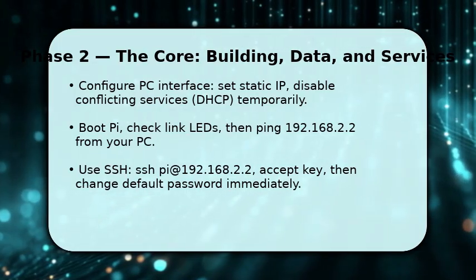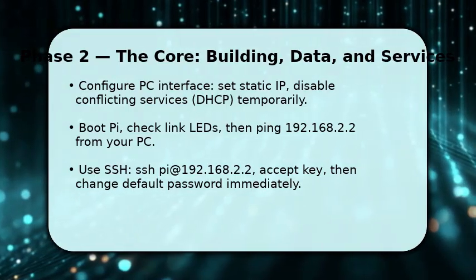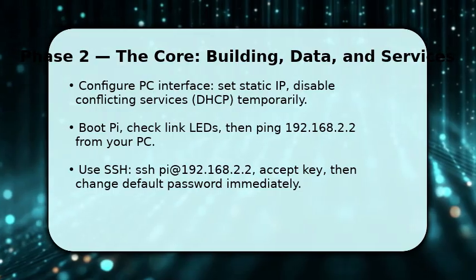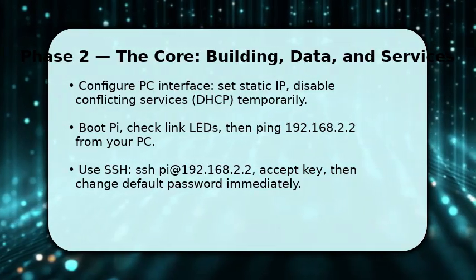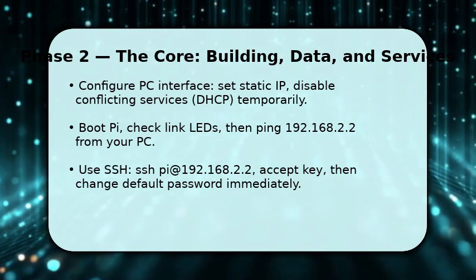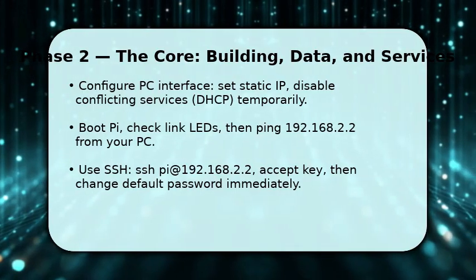If ping works, initiate SSH to the Pi at 192.168.2.2 and accept the host key. You will land at the shell. Change the default password and optionally configure /etc/dhcpcd.conf for persistent static addressing.